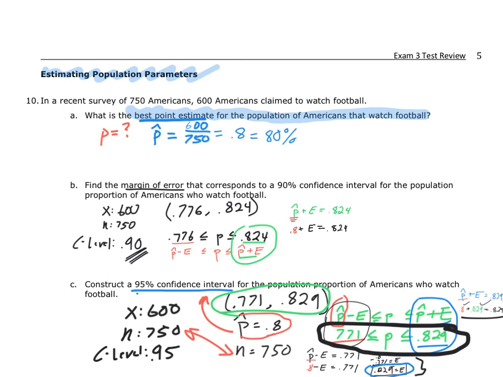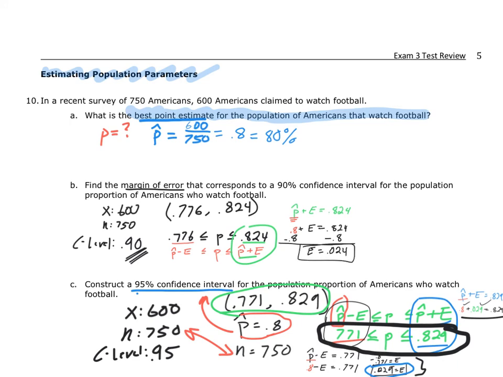Right now I've got a 0.8 over here, so I've got to get rid of that 0.8. Right now the 0.8 and the E are being added together, so to do the inverse of addition, I've got to subtract. So I subtract 0.8 from the left-hand side. If I subtract 0.8 from the left-hand side, I've got to subtract 0.8 from the right-hand side, and I get that E is equal to 0.024.